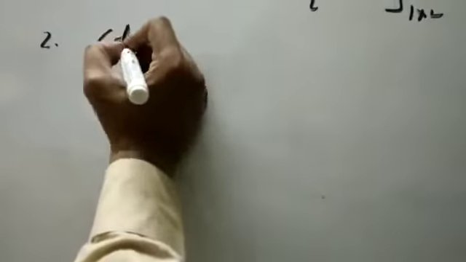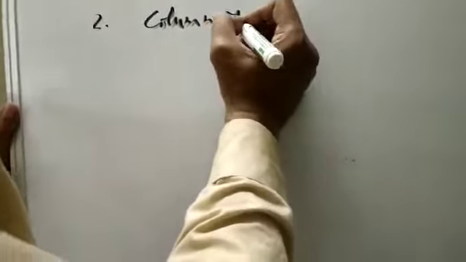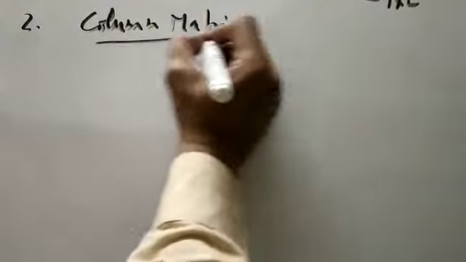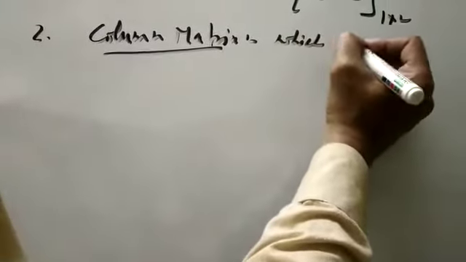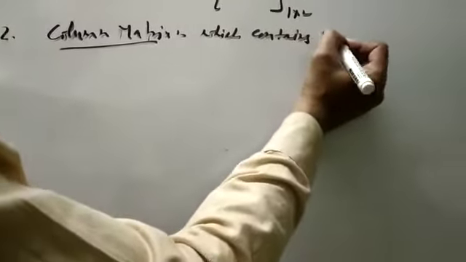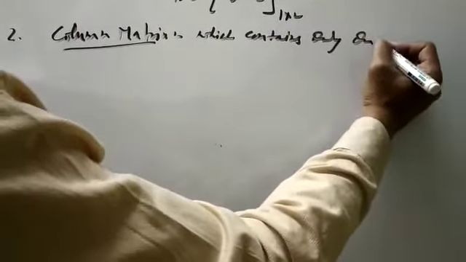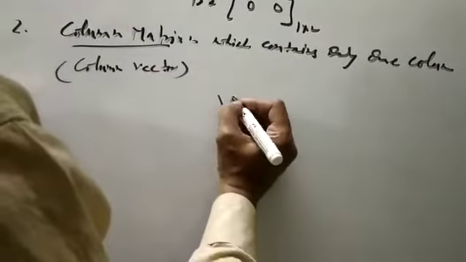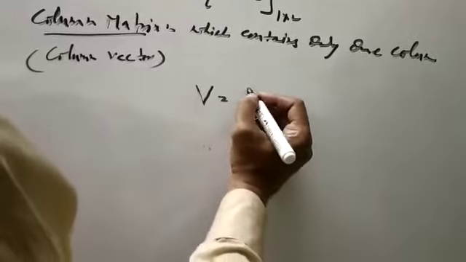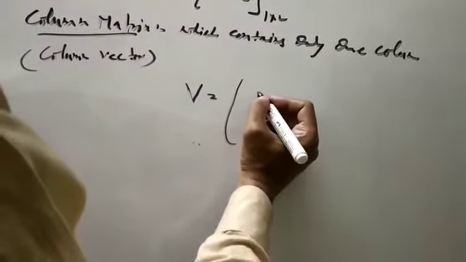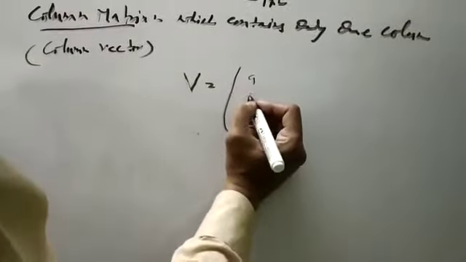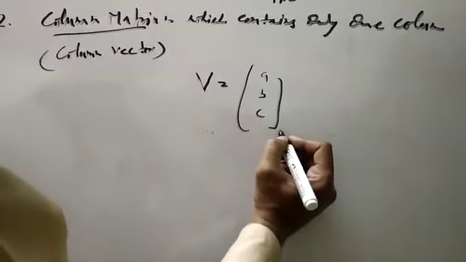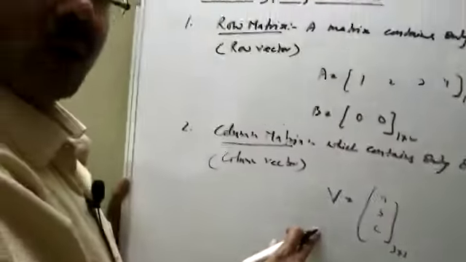Similarly, column matrix, which contains only one column. A matrix with only one column is known as a column matrix or column vector. So let us suppose V is any matrix that contains only one column. For example, A, B, C. This is 3 cross 1. This is a column matrix.